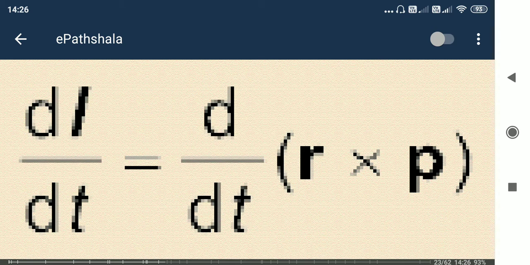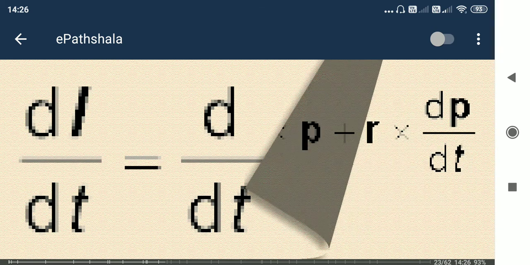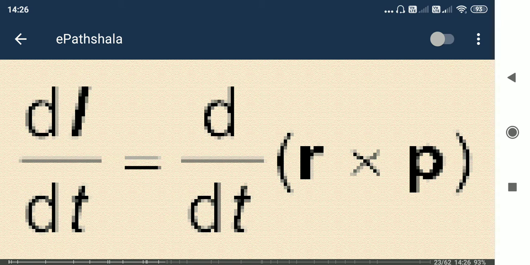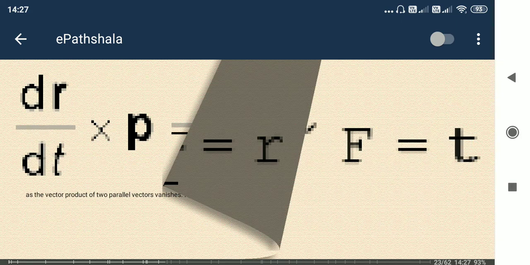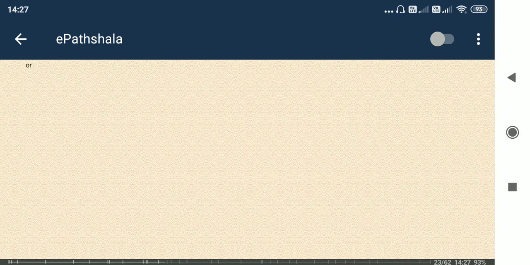So it is dL by dt. Here L means r into p, where p is the momentum and r is the radius of the motion. Okay, so this is done.